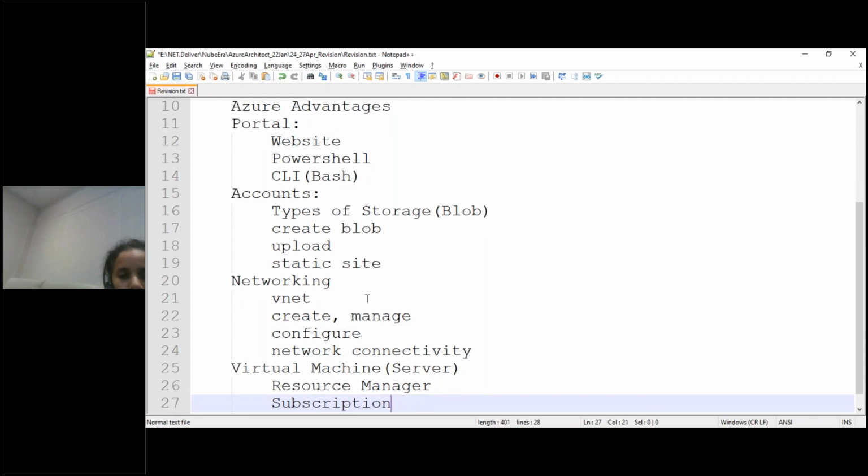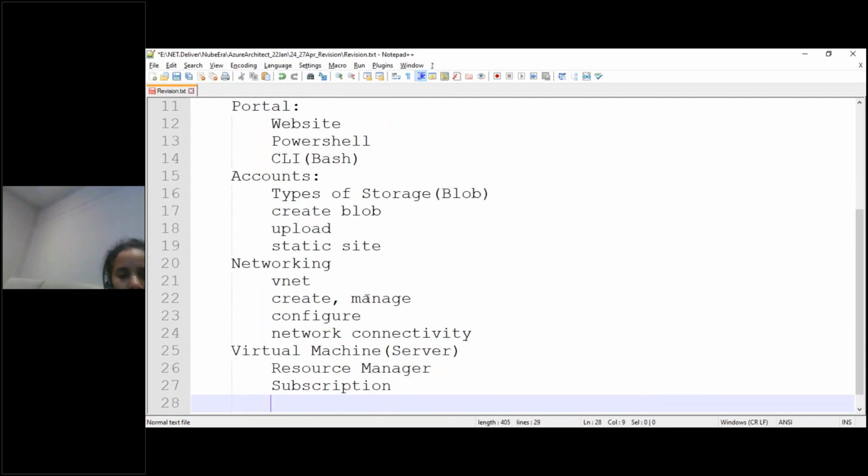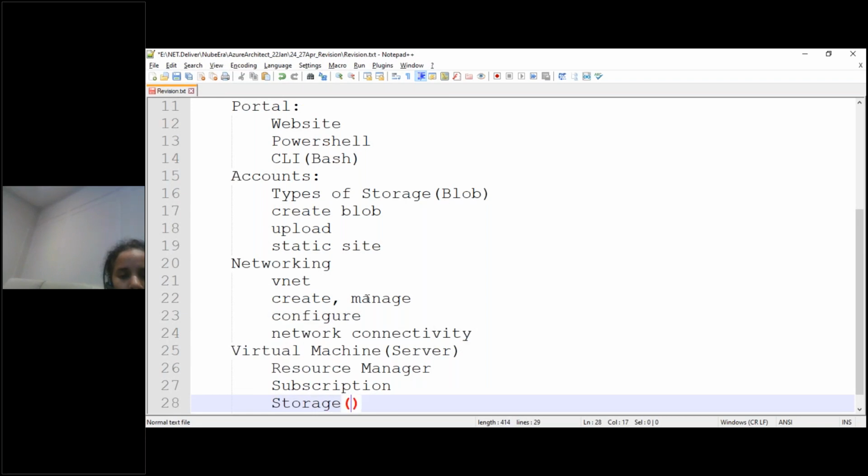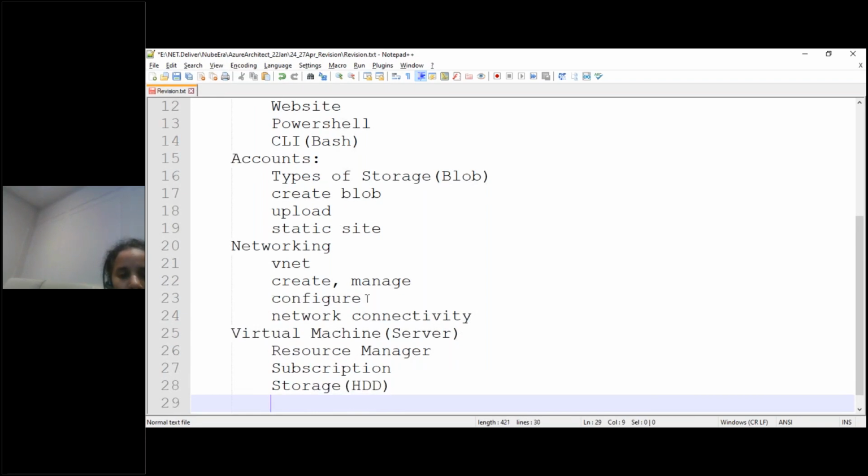We understood storage, especially the secondary storage hard disk, and how to configure the virtual machine, run it, manage it, and monitor it.